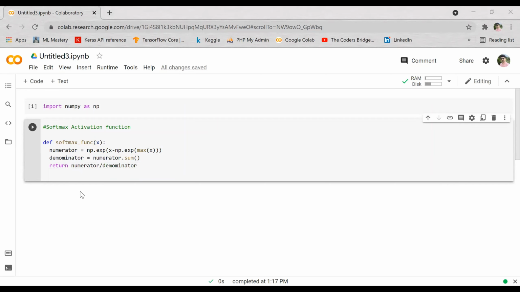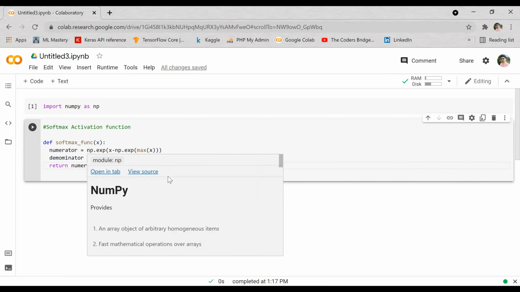So we calculated this numerator here, like e power x minus maximum of exponential of e power x, divided by the summation of all the exponential values. Okay, we need to pass that as our softmax activation function output.